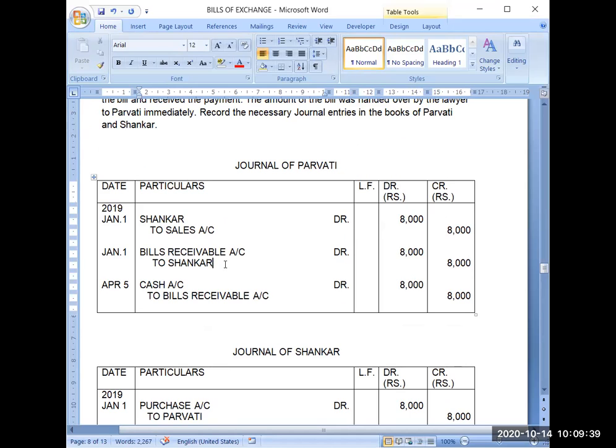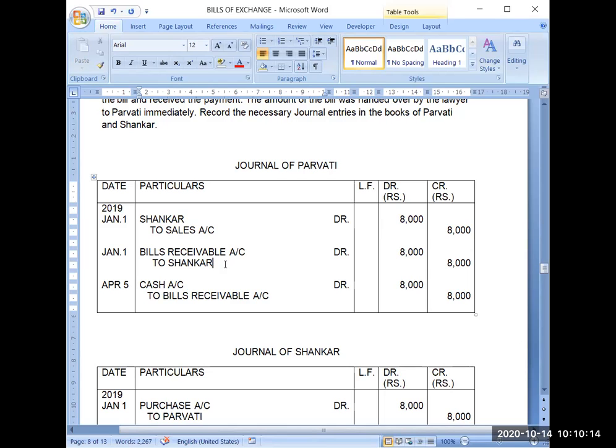The other option with him is that he may go to the bank. He will show the bill to the bank: I have this bill and the customer will be making payment after 3 months, but right now I need the money. You please give me the money on behalf of this bill. You keep this bill and give me money. And if somehow you are not able to collect the payment of the bill or the customer refuses to make the payment on the due date, then I will be paying you. This is the promise.